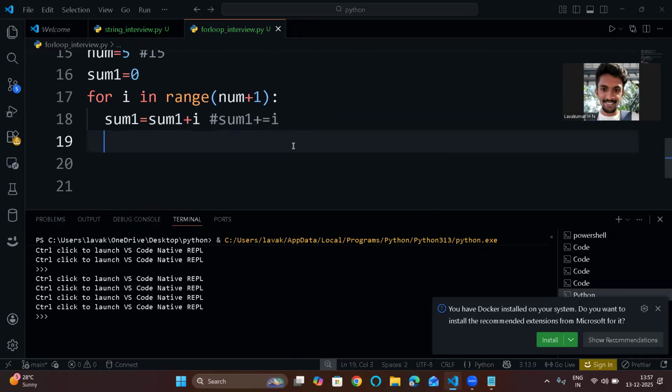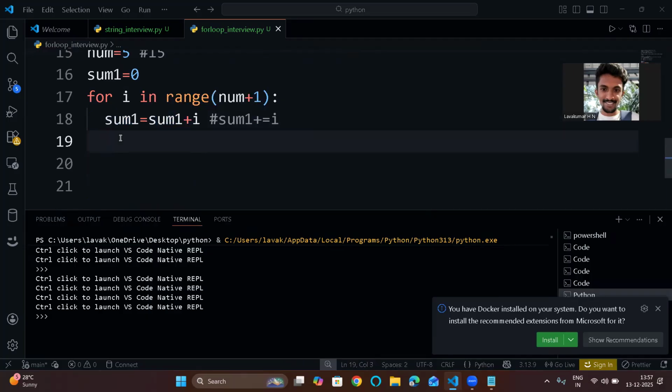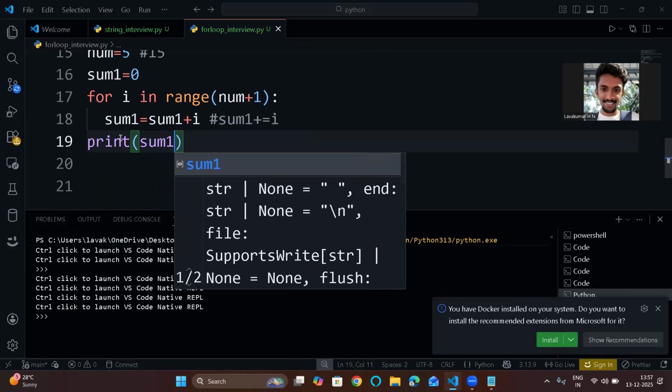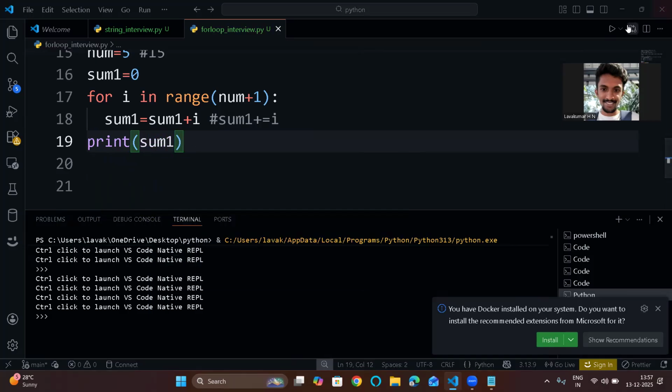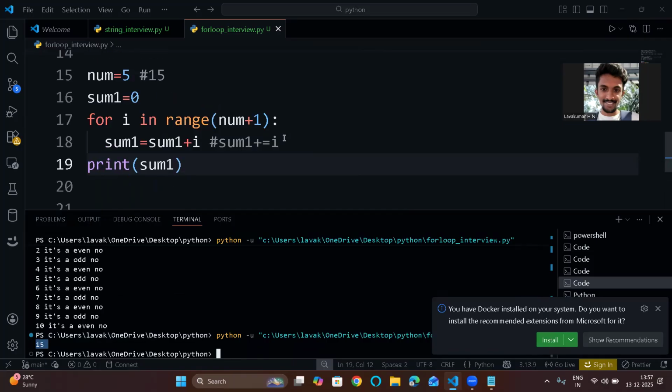So as a beginner, you just practice this, and then you can slowly improve your code. Okay, now at last, you will print sum1. That's it. You will print sum1. So how it is working, I will explain. See, 15, the expected output we got.